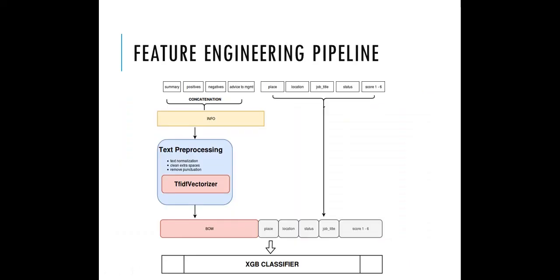Feature engineering pipeline to solve this problem looks like this. First, we are concatenating summary, positives, negatives, and advice to management features to create a new text feature called info. We are feeding the info feature into text preprocessing. We are doing text normalization, cleaning of extra spaces, punctuation removal, and then we feed these clean tokens to TF-IDF. Along with this, we are also using place, location, job title, status, and other score features. We are also doing label encoding for all the categorical features. And then all the generated features we are passing to XGBoost classifier.